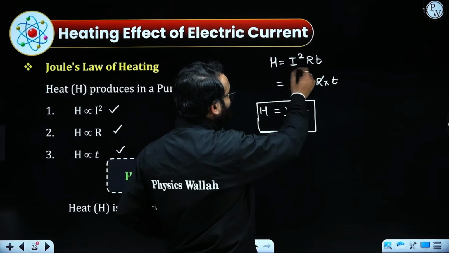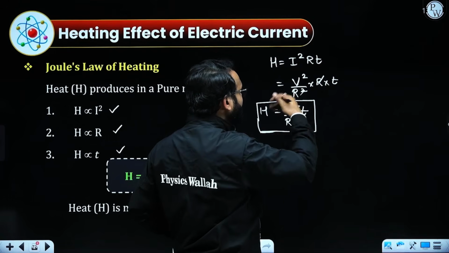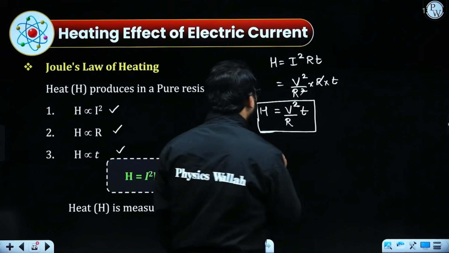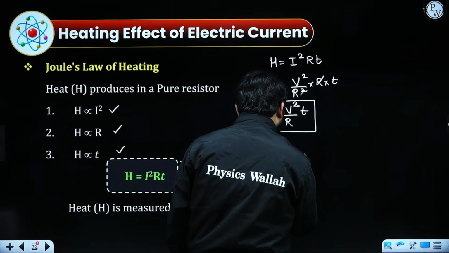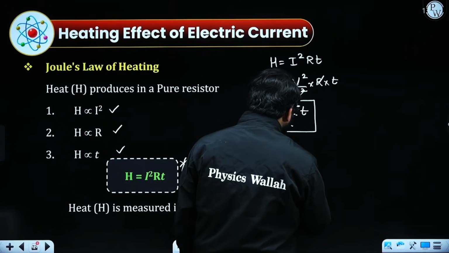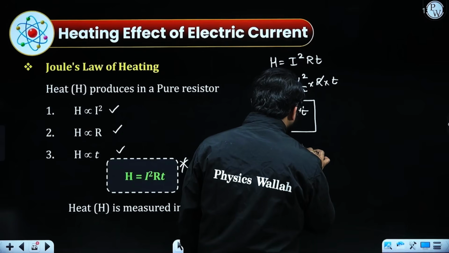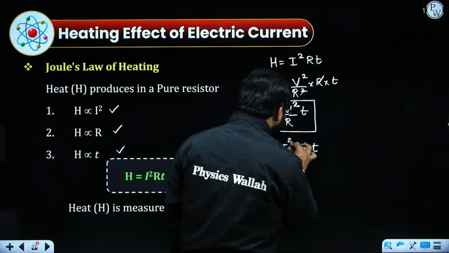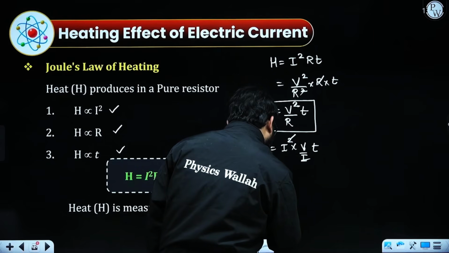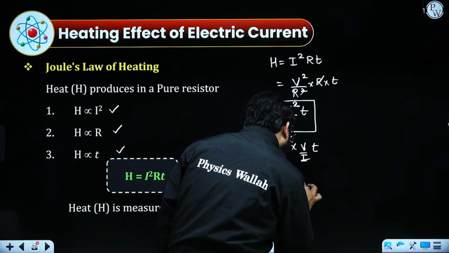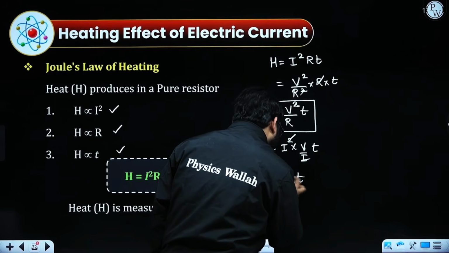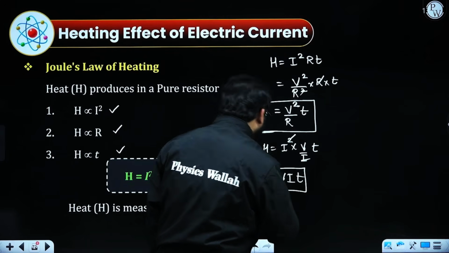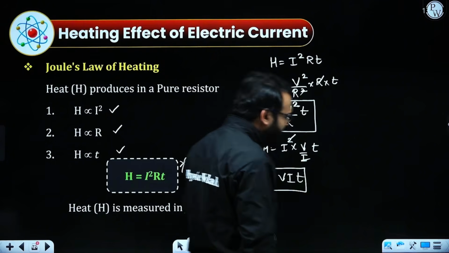So let's do one thing. For the value of R, let's apply Ohm's law one more time. So this is I square R, which will be equal to I square into V upon I into T. So I square and I will get cancelled out, and the value of H is again VIT. So that is the third one. So we have got three different formulas.